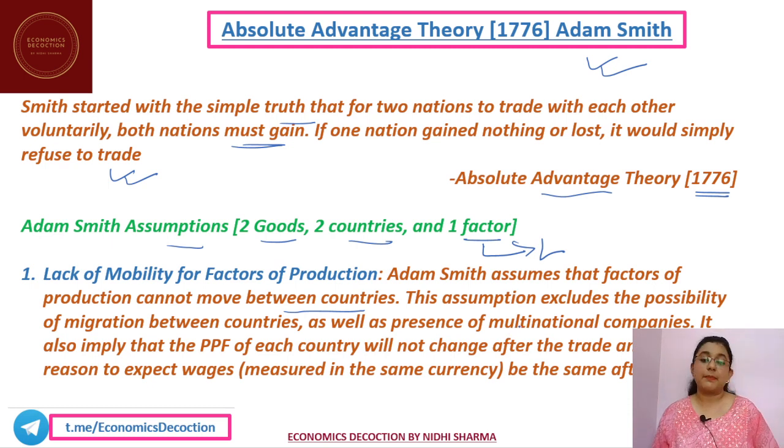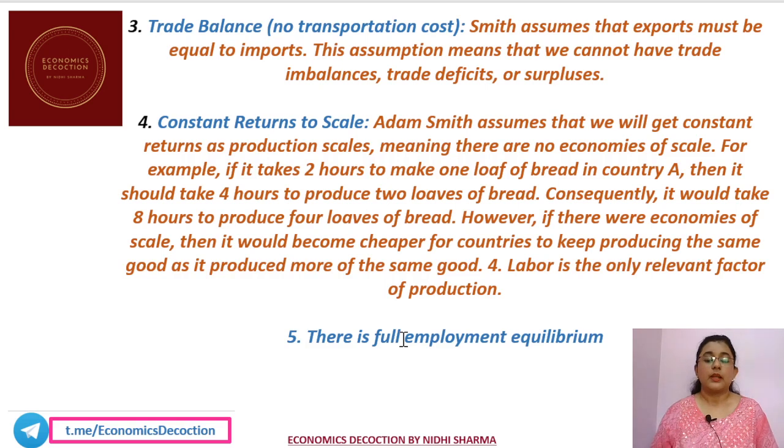So basically what happens is that labor cannot migrate from one country to another. So the labor is immobile. Okay, and the PPF is going to be the same. The wages are not going to change because the PPF after trade is going to remain the same. Okay, thus that is the reason why the wages are not going to change. Now, trade balance, that means there is no transportation cost. Smith assumes that exports must be equal to imports.